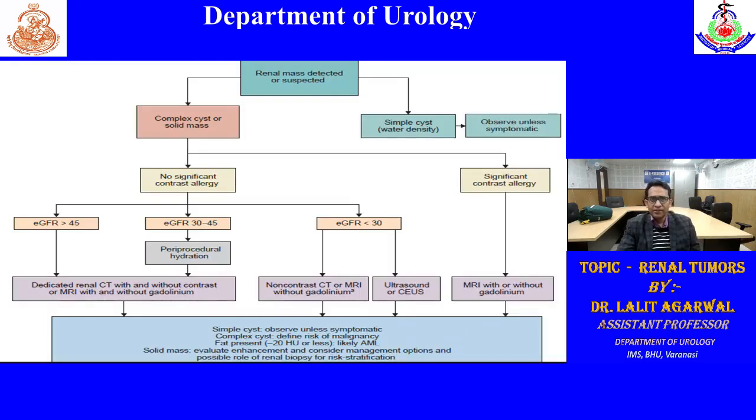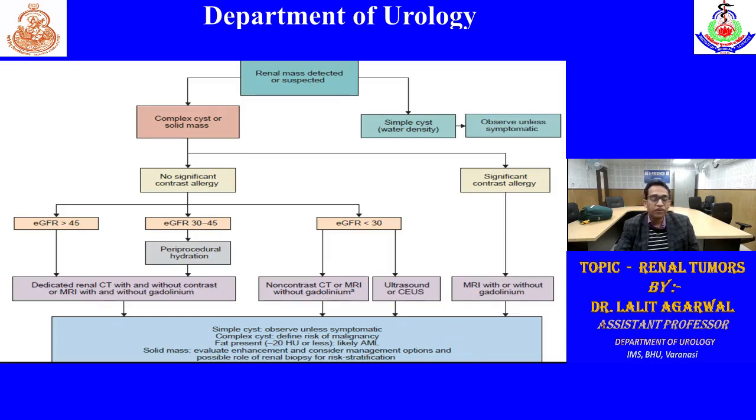So a renal mass is suspected on imaging, and we have to define whether it's complex or simple. If it is a simple cyst, then we can observe. If it is a complex cystic or solid mass, then we have to decide what investigation to do. So if there is no contrast allergy and GFR is more than 45, then we can go for CECT abdomen or contrast MRI with gadolinium.